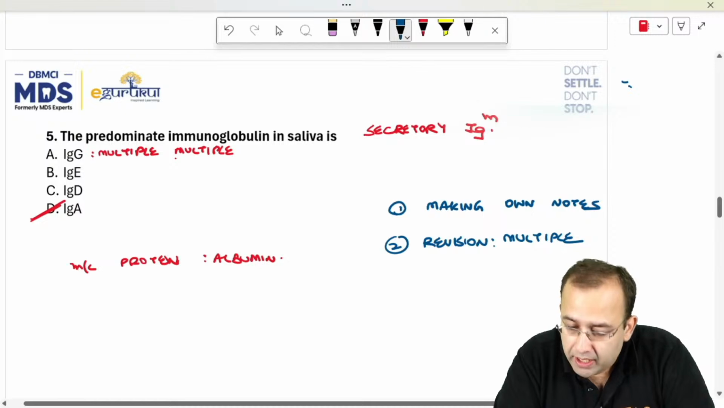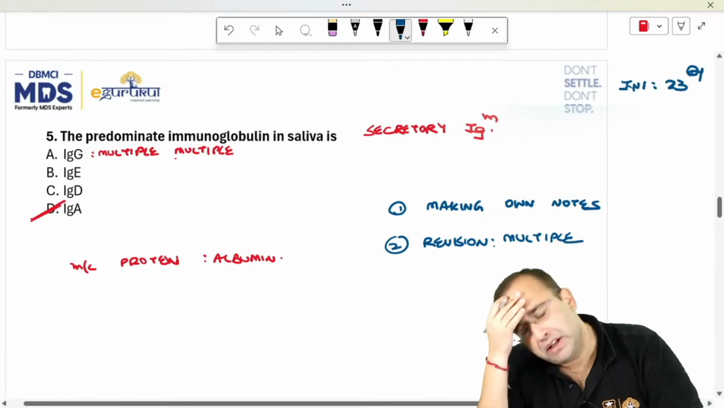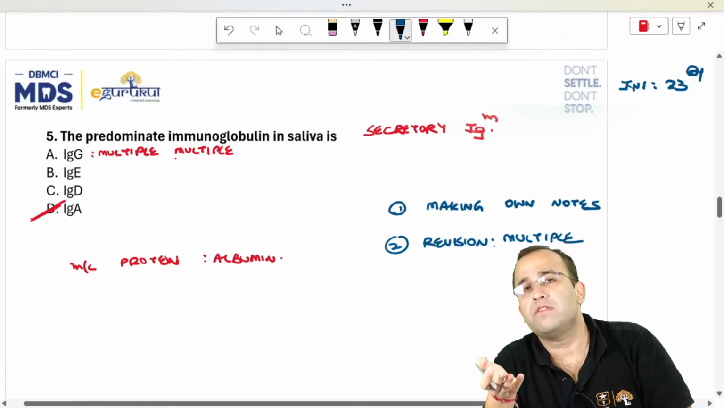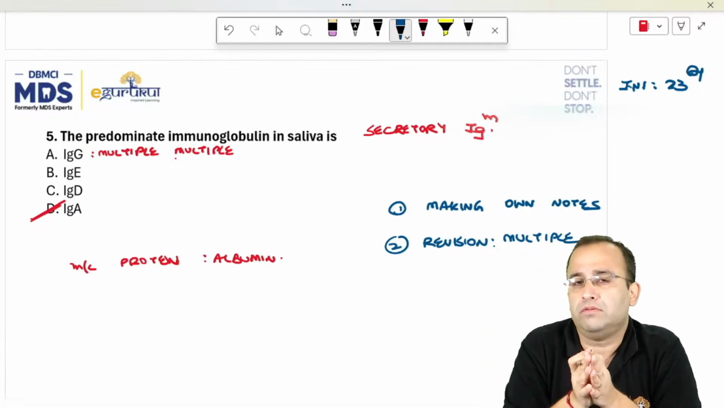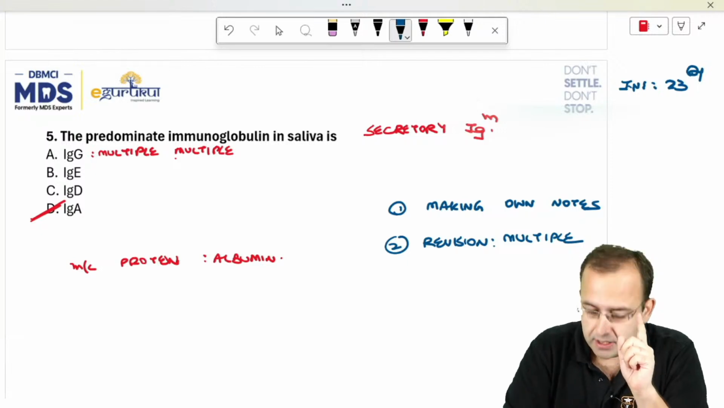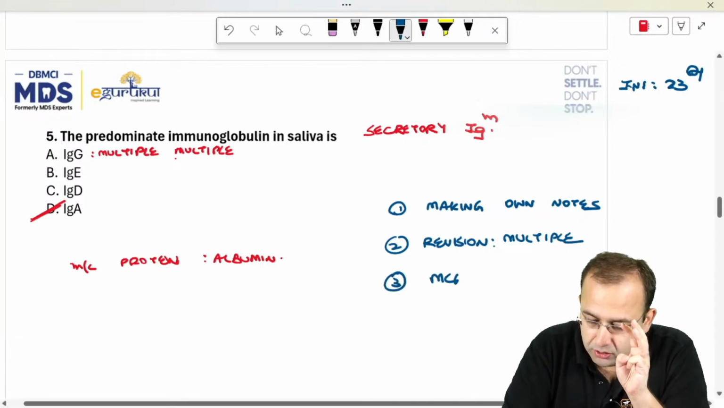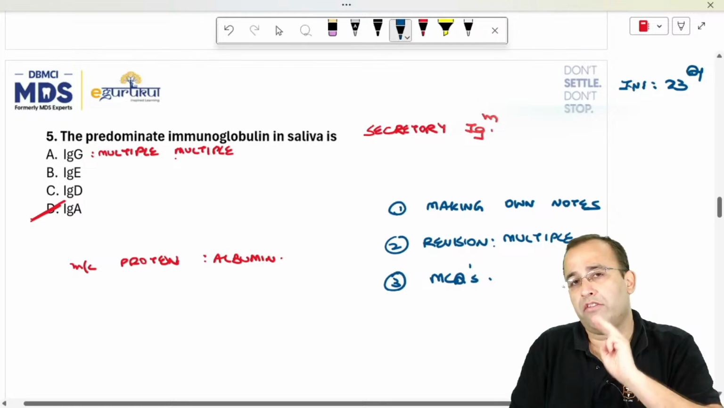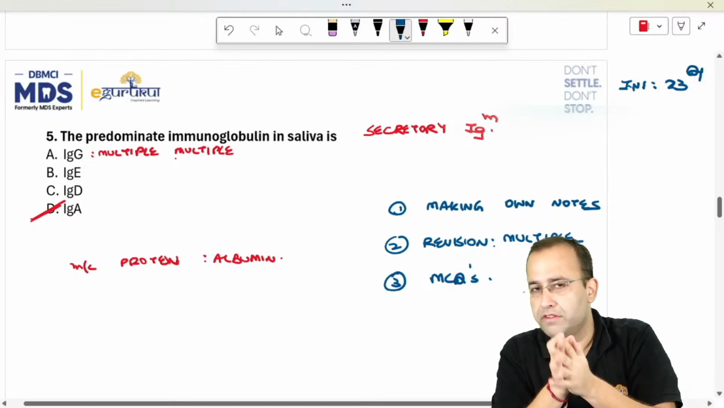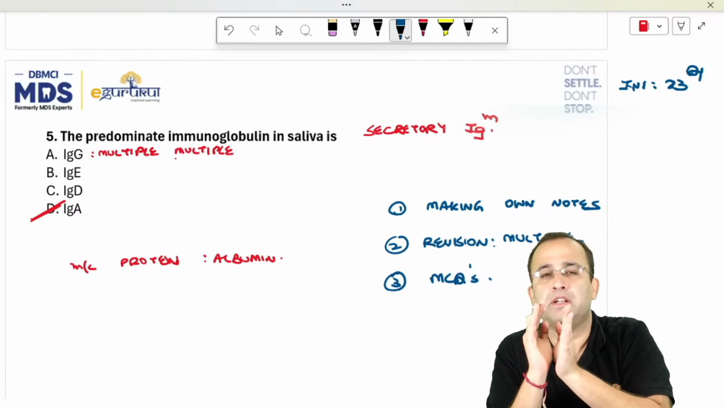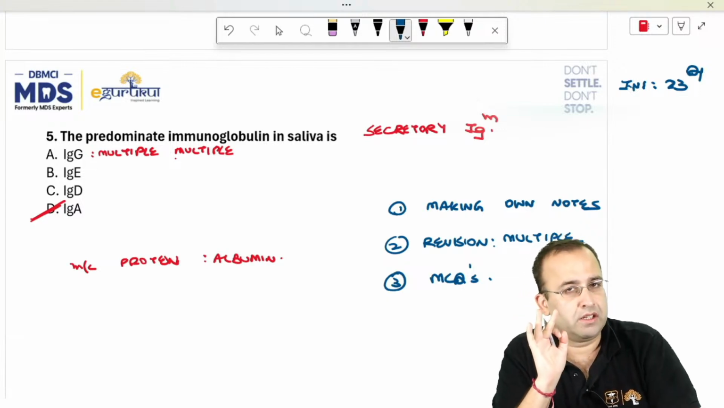This time in INI exam, we had 23 questions from path and micro. I mean, crazy. There were 17 questions from fungi only, all from notes. Notes are the key to success. And of course, solving MCQs after revision of the notes, because there's a lot of difference between having knowledge and marking the answer right. So these are the three things which are needed.